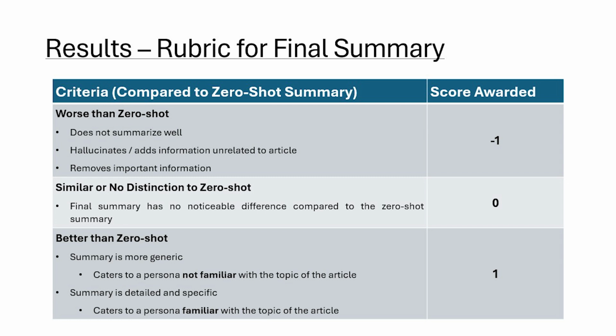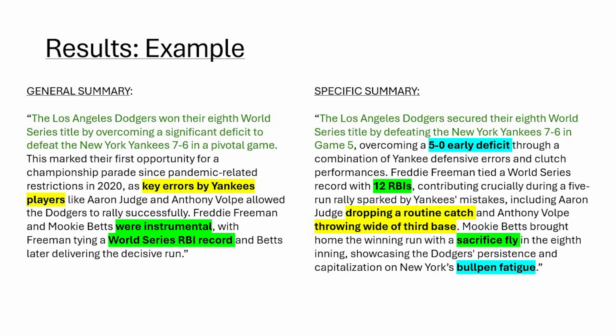So this is an example article from the recent World Series, and on the left is a non-sports fan, and on the right is a sports fan. And so we can see that the first sentence is the same because it is the same article, but we can see in the blue, for the sports fan, it adds more details about the actual game because the sports fan would be interested in that it was a comeback or there was fatigue. And then we can see in the green and the yellow, that generalized things such as key errors end up being specific. They add baseball terms and specific stats like 12 RBIs.